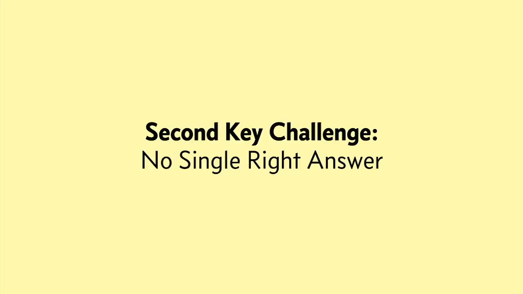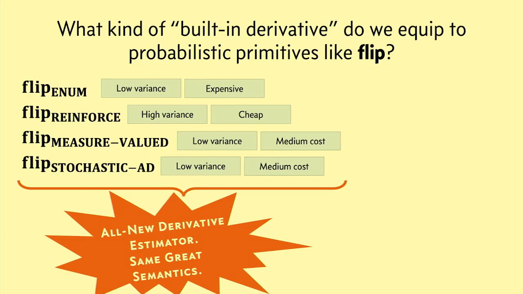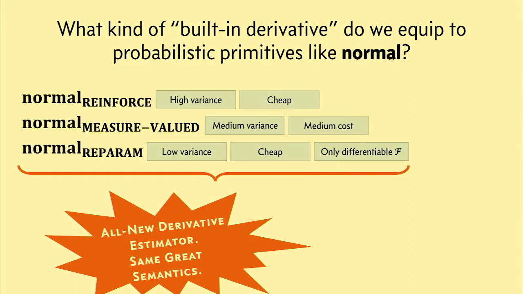But the fact that there are so many correct implementations for each primitive is a reflection of our second key challenge, that there's no single right way to differentiate a probabilistic program. So how should we, among these various implementations, and there are many more that I didn't show, implement each primitive in our language in a way that strikes the right trade-offs between variance, speed, and generality? And our answer is that we're going to implement all of them and inform users of the trade-offs. So we have lots of versions of flip and lots of versions of normal. And for correctness constraints, like the fact that a sample from normal reparam should only be used differentiably, we use our type system to enforce those correctness constraints.